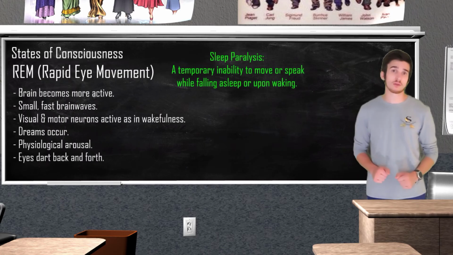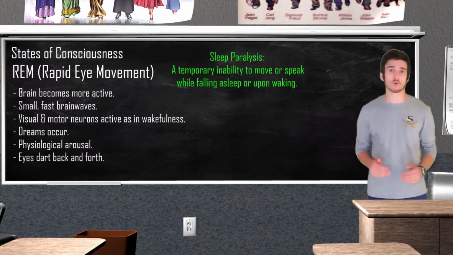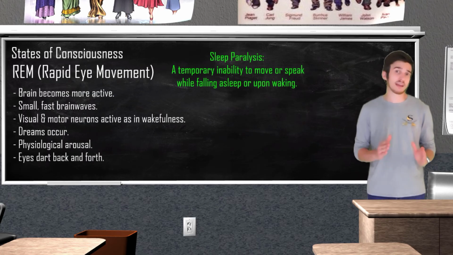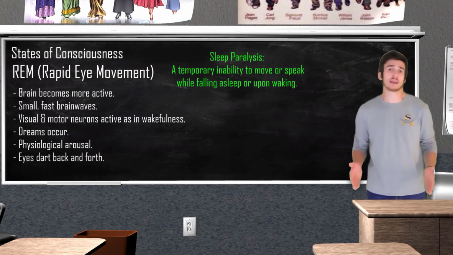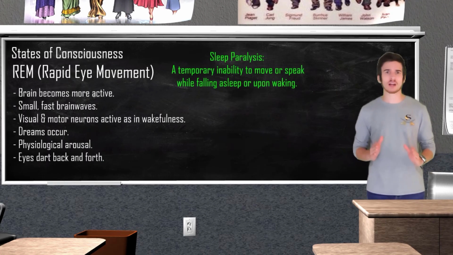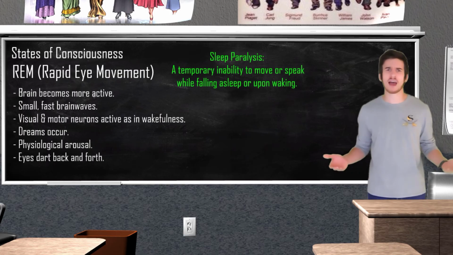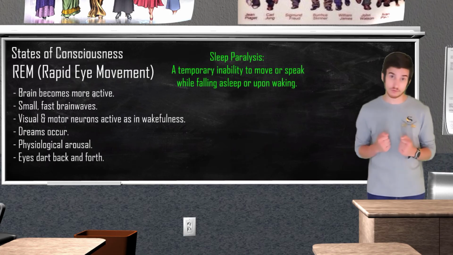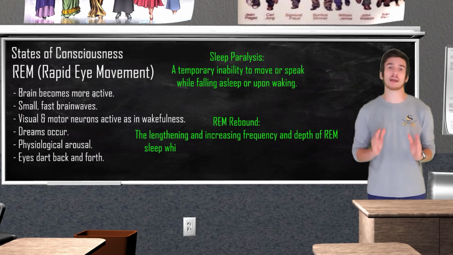A normal sleep cycle lasts around 90 minutes, and if you're getting the required 8 hours of sleep, chances are you'll go through about 5 sleep cycles each night. REM sleep generally happens at the end of each cycle. Some of you may be thinking, hey, one time I came home from school, took a 20-minute nap, and I swear to you that I had a dream during that time. What's up with that? Well, if you're sleep deprived, like myself, you may experience what is known as REM rebound.